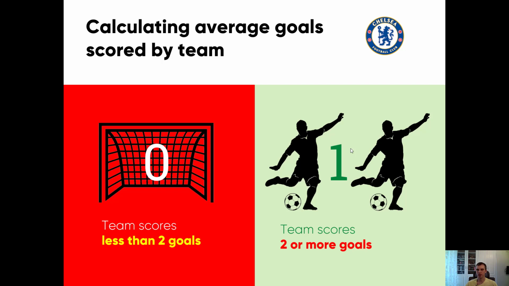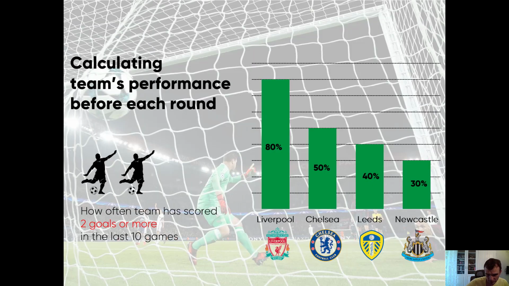This will be our parameter. In what percentage of games has the team scored 2 or more goals? So, before each round, we calculate this value by the method I showed before. And in this graph we have an example for 4 teams. As we see, Liverpool scored 2 or more goals 80% of the time for the last 10 games, Chelsea 50%, Leeds 40%, and Newcastle 30%. So we have a value for each team.